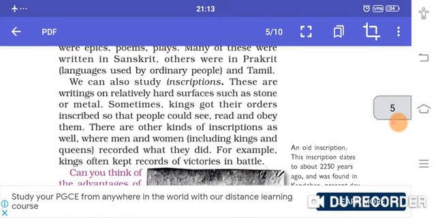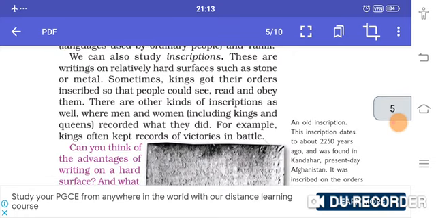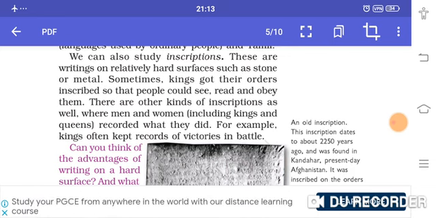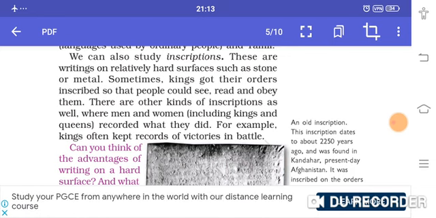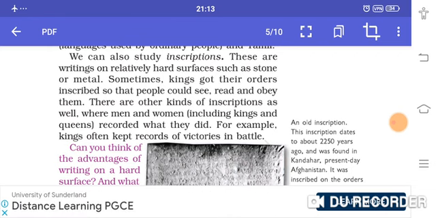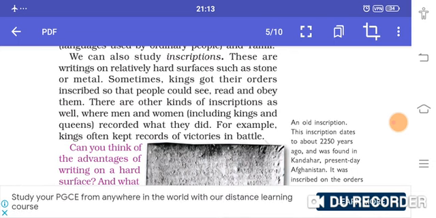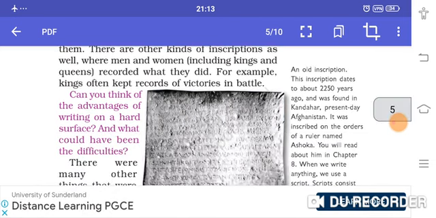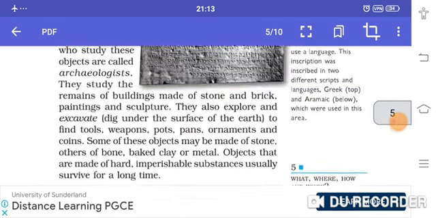We can also study inscriptions. They are written on relatively hard surfaces such as stones or metal. Sometimes the kings got their orders inscribed so that the people could see, read and obey them. There are other kinds of inscriptions as well, where men and women, including kings and queens, recorded what they did. For example, kings often kept records of their victories in battle.